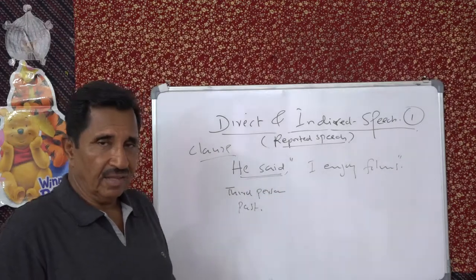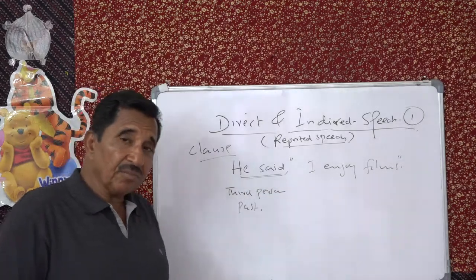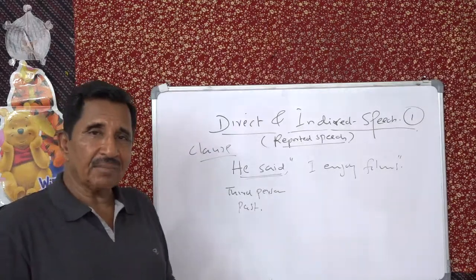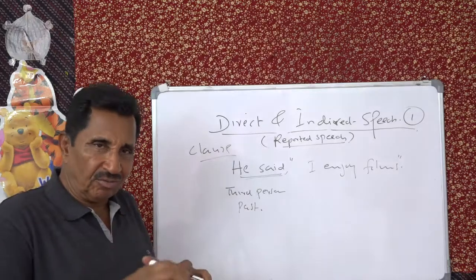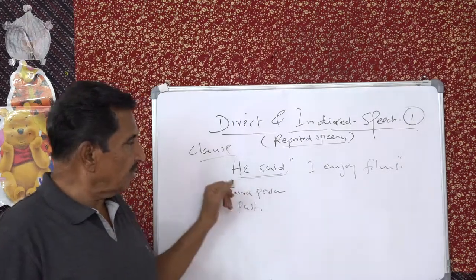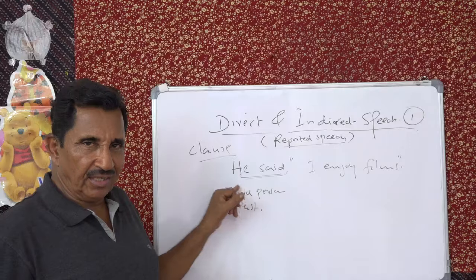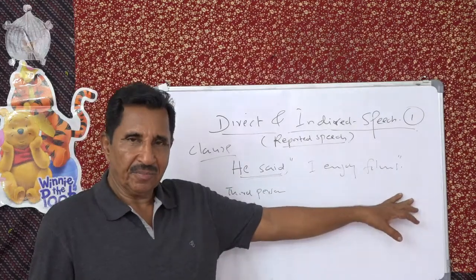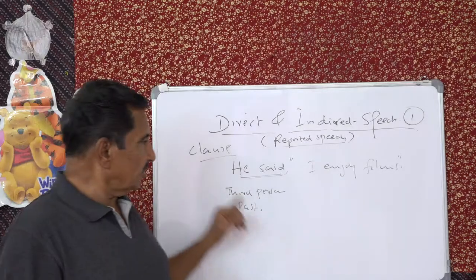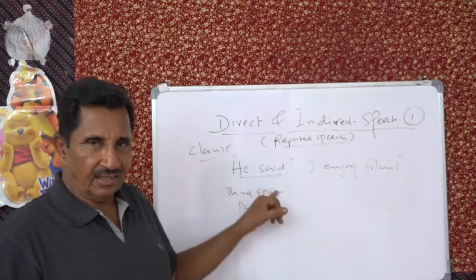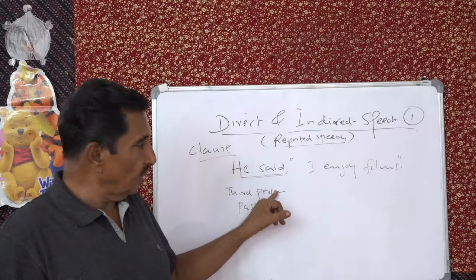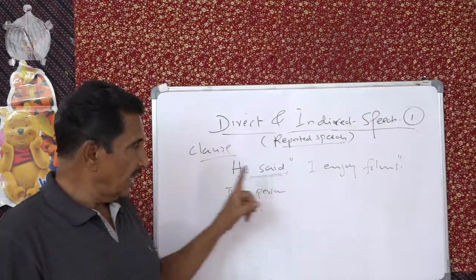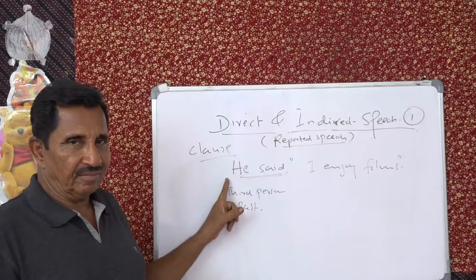When the subject of the introducing clause, the speech is introduced by this main sentence. "I enjoy films" is a speech event. Now this speech event is introduced by "he said." Then you have to be careful if this should be past tense and the subject is third person.